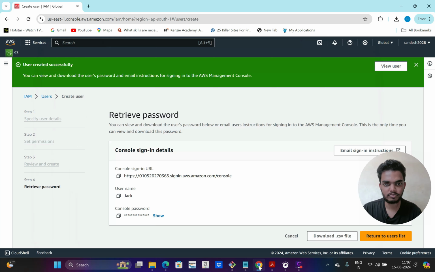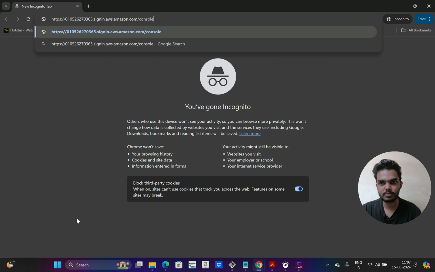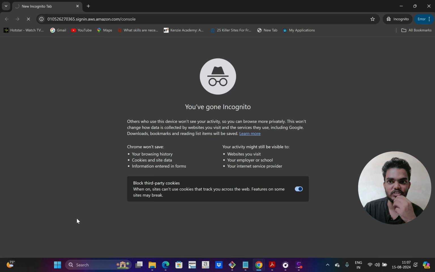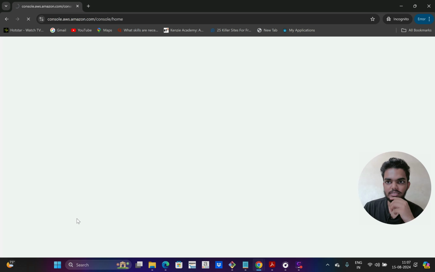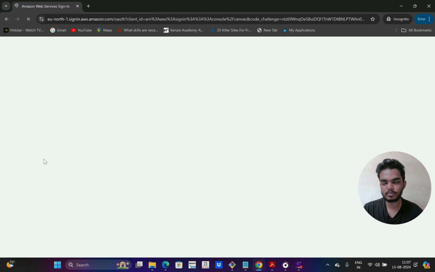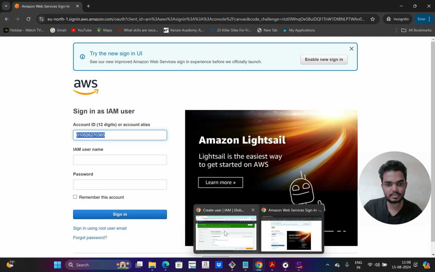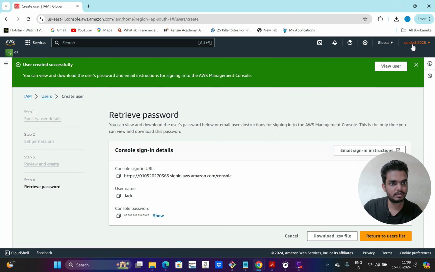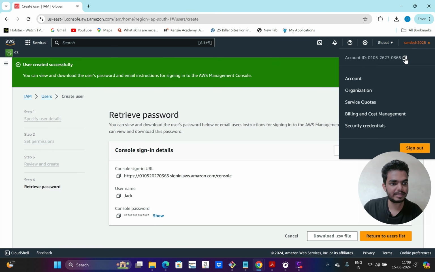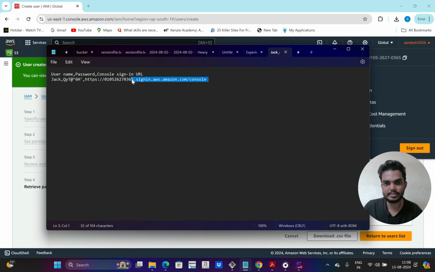So for the demo, I'm just going to open an incognito window, and I will sign in as Jack here. So let's see. The URL is still loading. So you will see this login page. The account ID is automatically added because it is part of your sign in URL. This account ID you can also get here. So if I go here, this is the account ID. I can copy this also, or in the sign in URL also we will get this account ID.